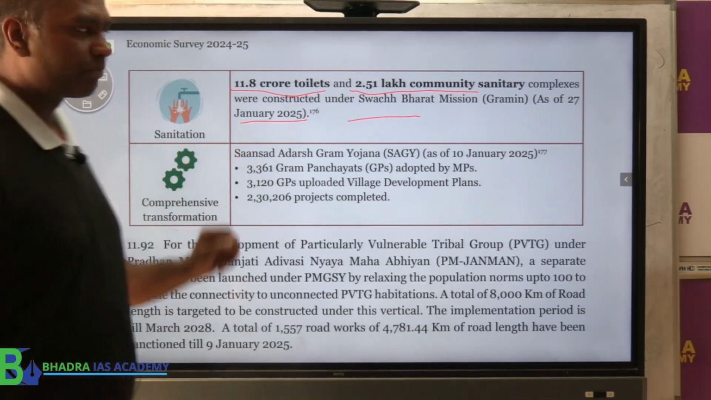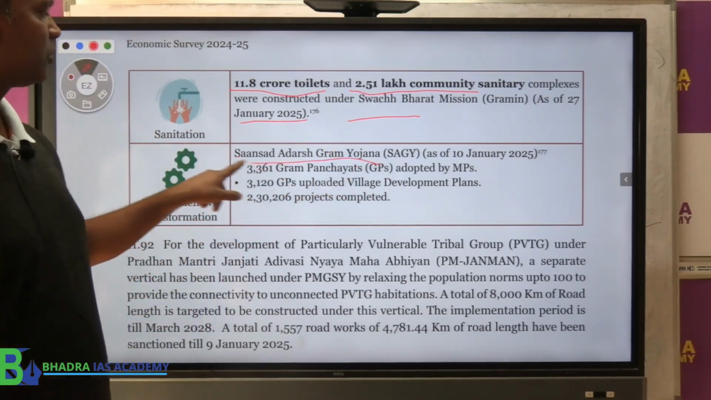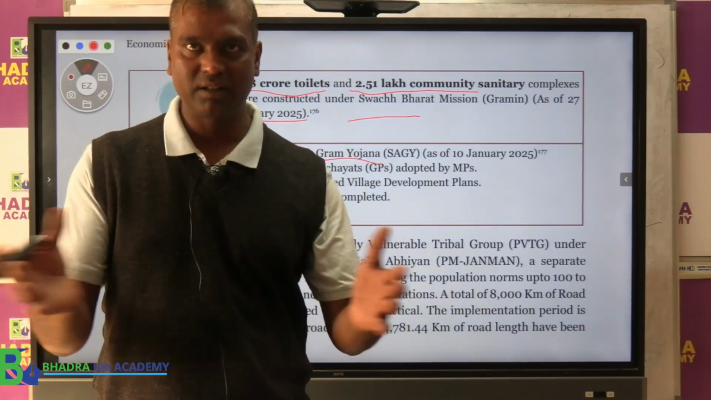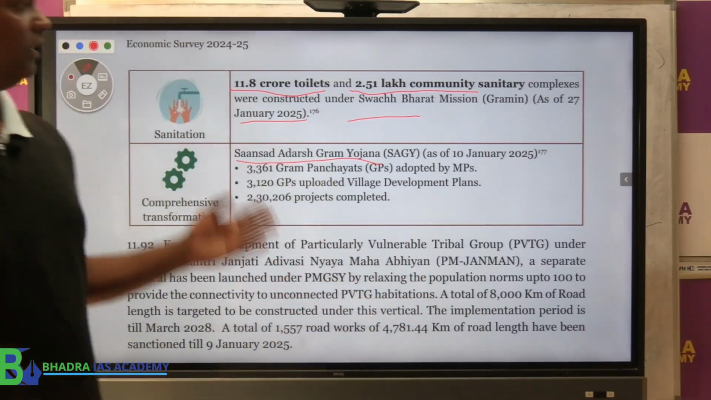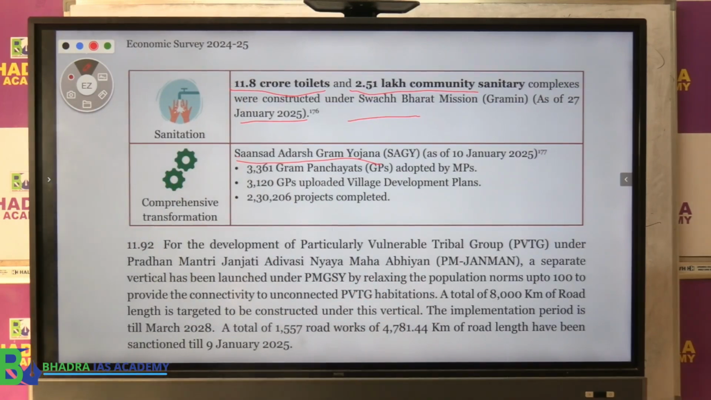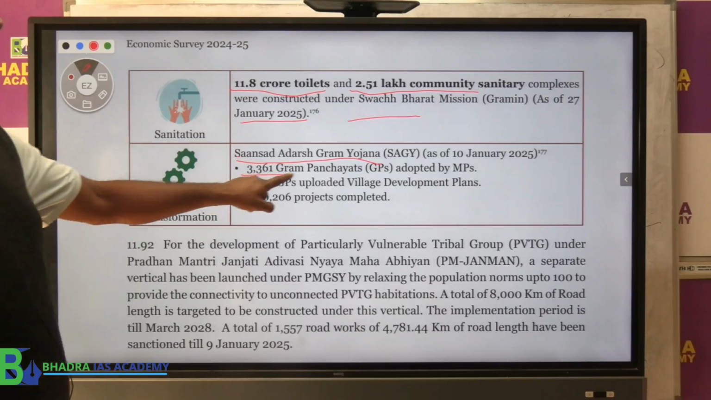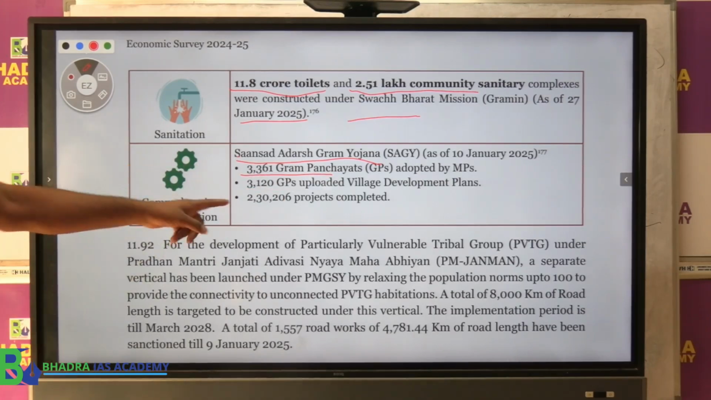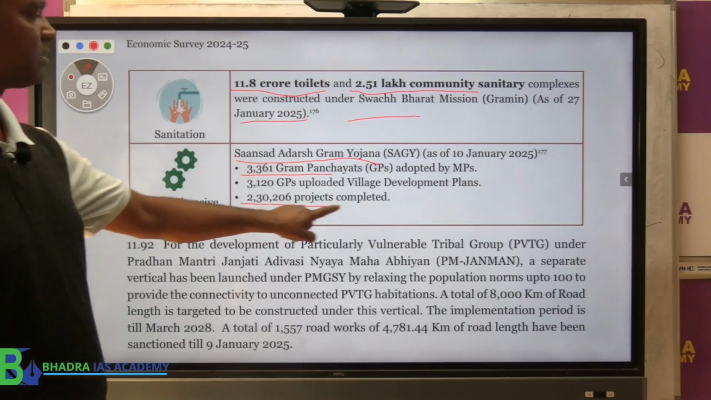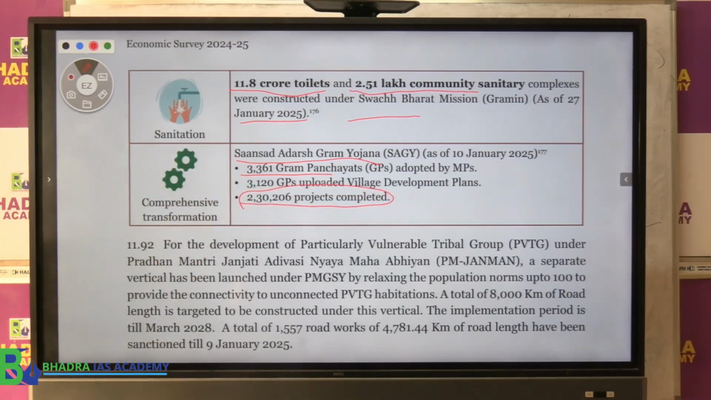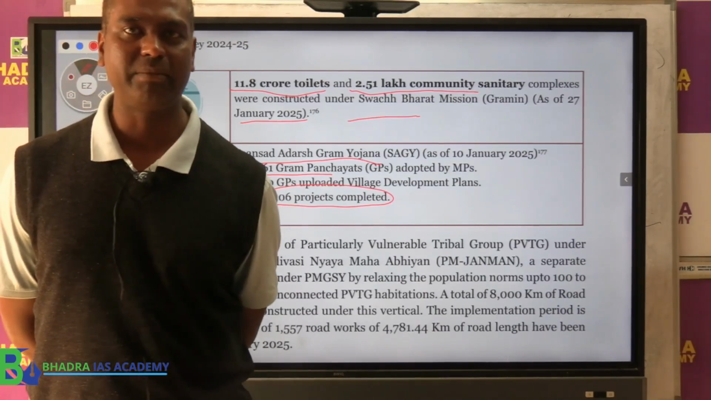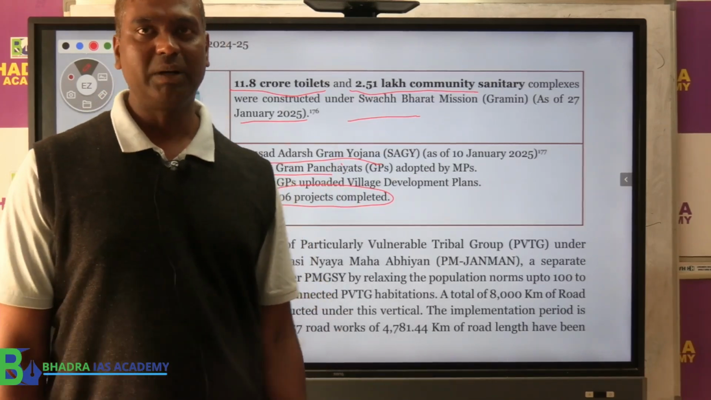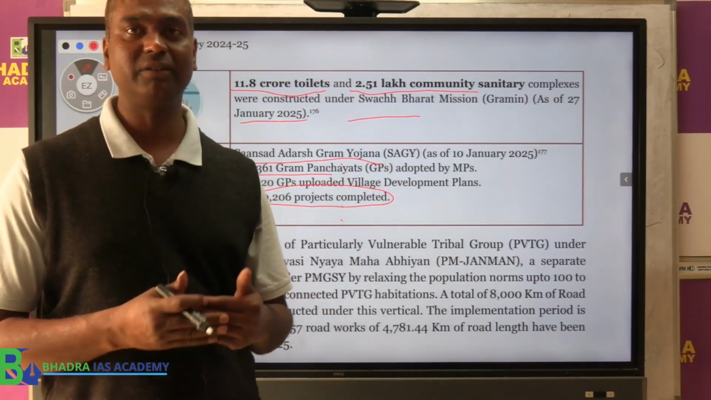This was a very old scheme, the Sansad Adarsh Gram Yojana. That means constructing a model ideal village with all the key features of development. Such a thing was started by the Modi government. So far, 3,361 gram panchayats have taken up this project, and totally 2,30,000 such projects have been completed. This was a very old scheme. When Modi became Prime Minister the first time, these things were announced in 2014-15. Clear? But now they have given the update on how it is done in the rural area.